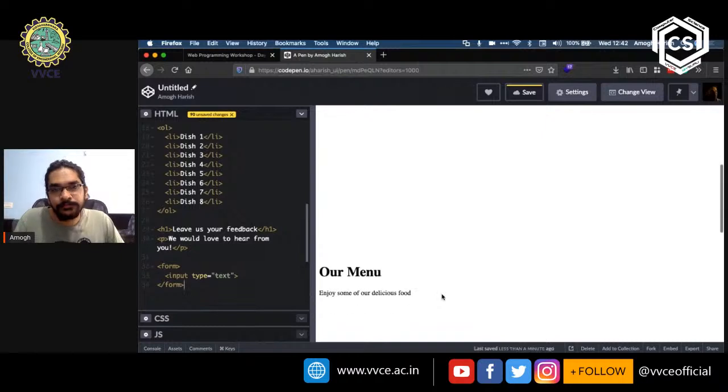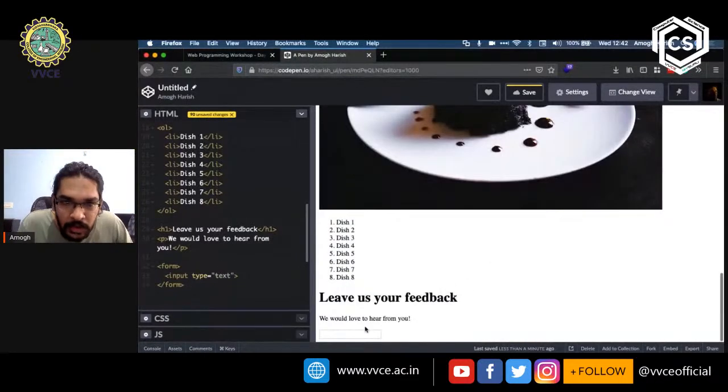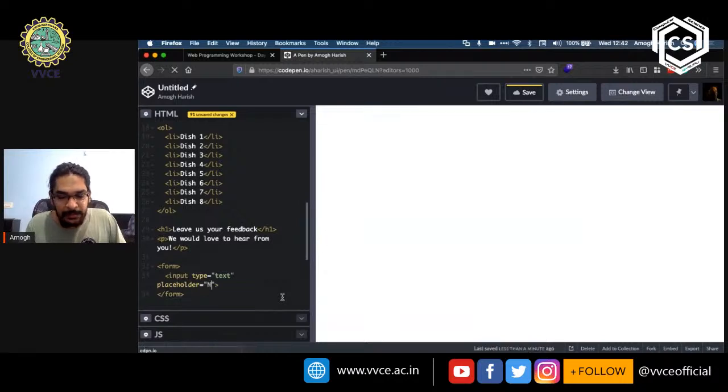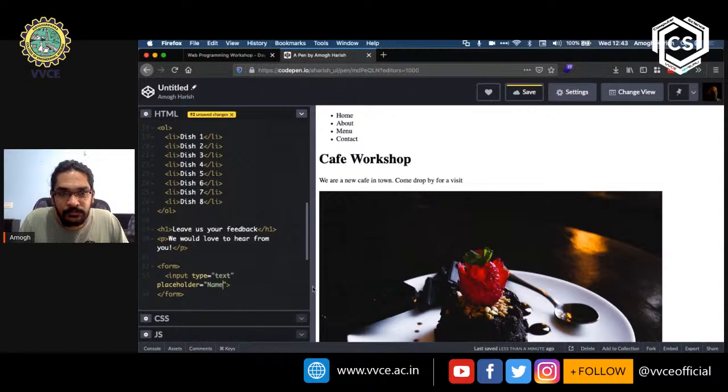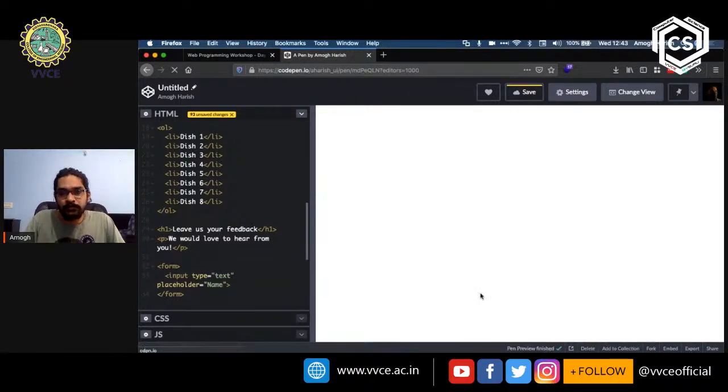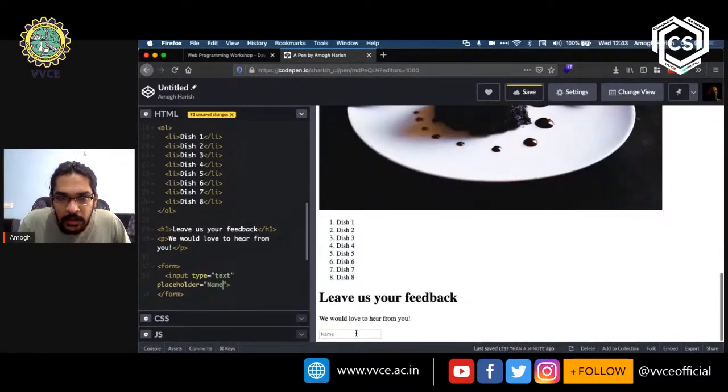Let us scroll down and we can see that we have this box here, but it does not tell us what to do. It's just a box. We won't know what to do with it. So let's add in the placeholder attribute, which is equal to name. We scroll down, and now we can see that we have a text field which says name.